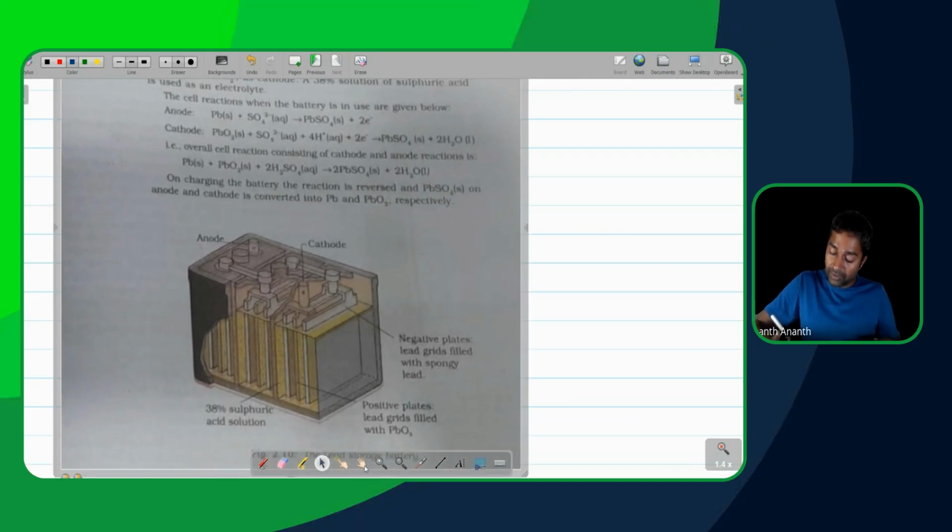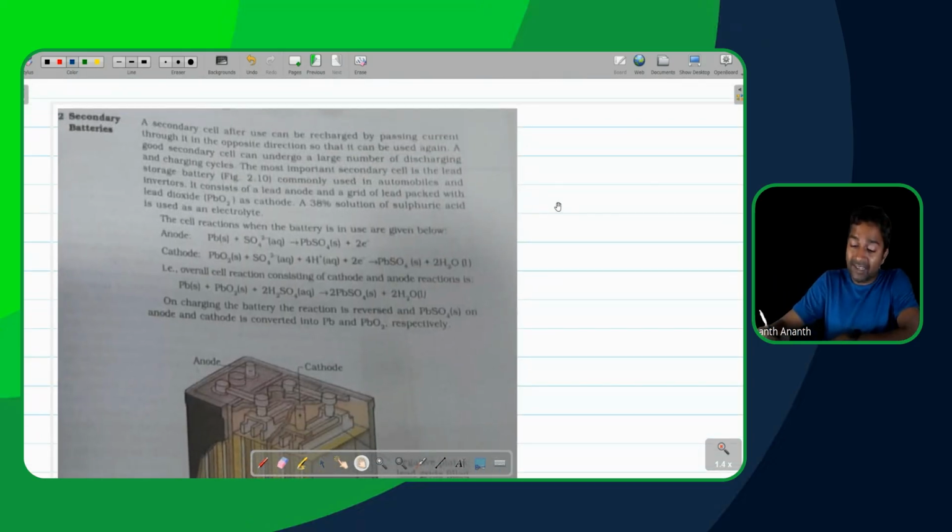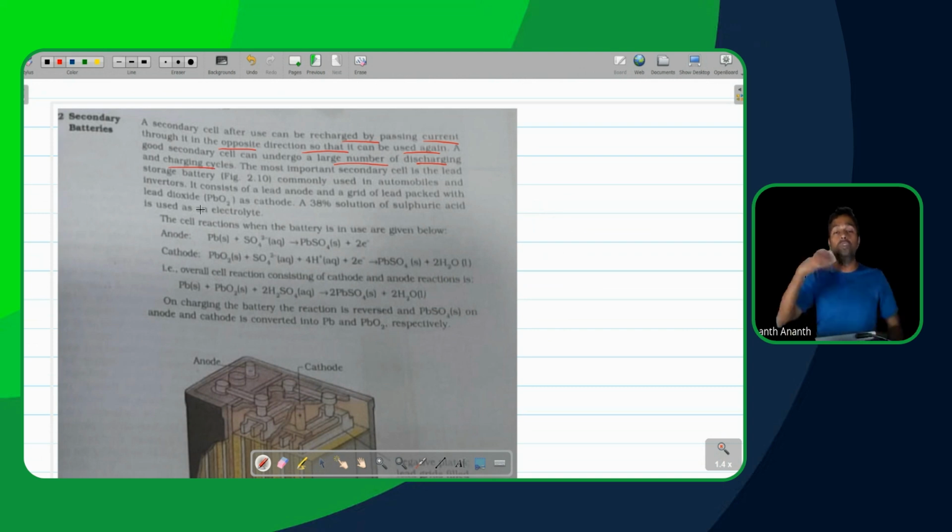So let's start off with the lead storage secondary cell over here. A secondary cell is something where you can recharge it after using it for some amount of time by passing current in the opposite direction. So it can be used again. A good secondary cell can undergo a large number of discharging and charging cycles. So effectively, a good secondary cell is something which can be used many times. So that's the purpose of a secondary cell. Okay, all right. So let's continue here.